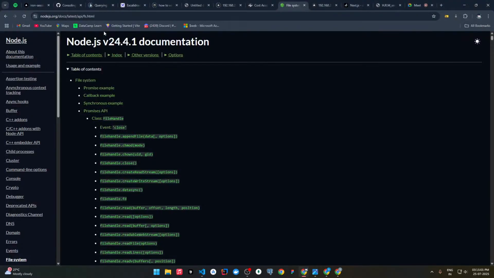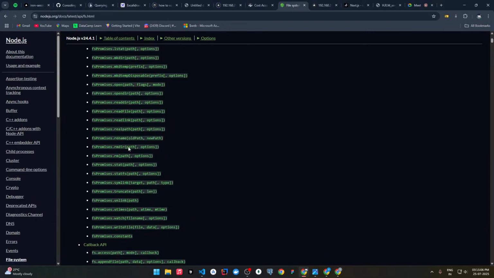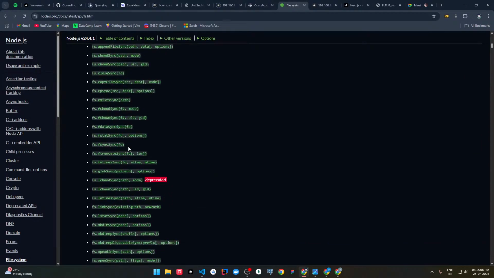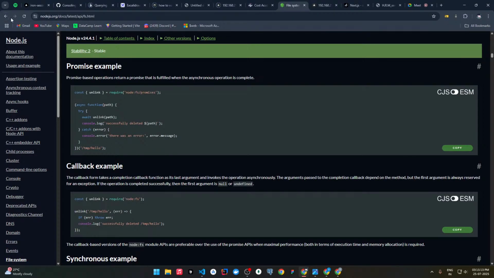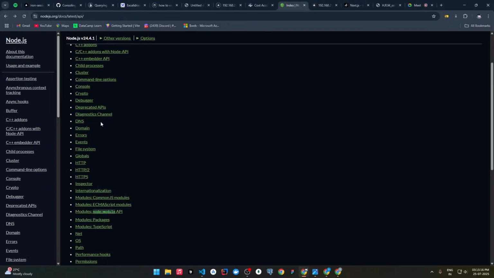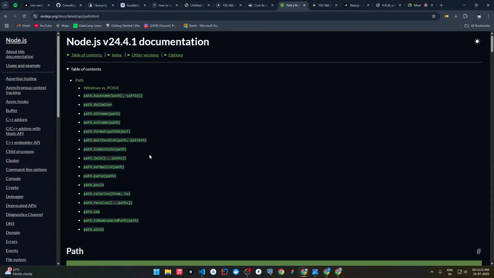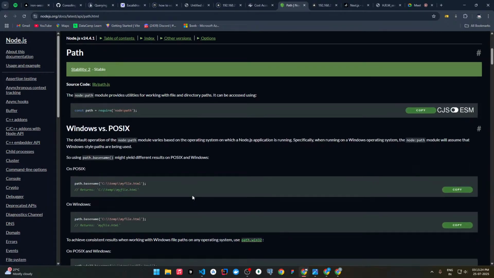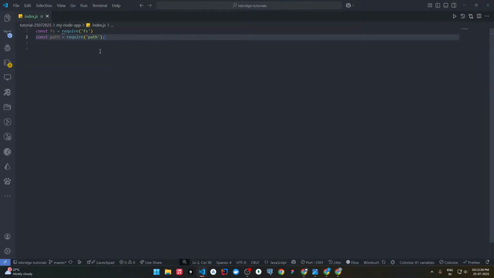Next we have a path package also. So see, these are the functions which we can do with the fs package, which we'll obviously discuss now. A lot of functions. Another module we have is path. In path also we have a lot of methods which we can use. Simply we are referring to the module and storing it inside the const variable.